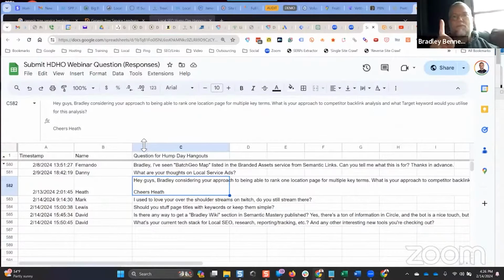If you've got one page optimized for all those terms, category topic optimization, then you only need to do the analysis for the target URL one time. And then you do the local search query competitor backlink analysis for each of the search queries. Again, stick to the top level high traffic conversion creating search queries, the ones that typically convert if you're able to rank, and just target those and then do the backlink analysis, competitor analysis for each of those search queries. And then you'll have the data. And it is going to vary by search query.